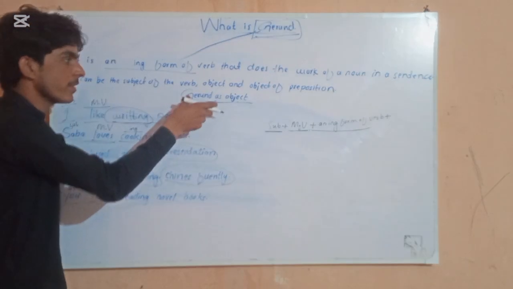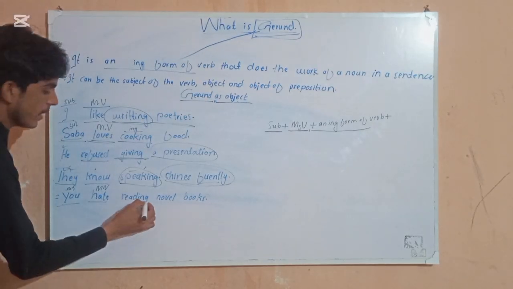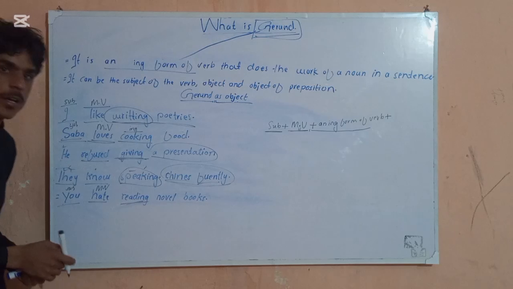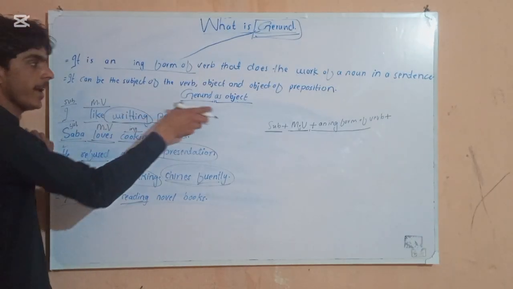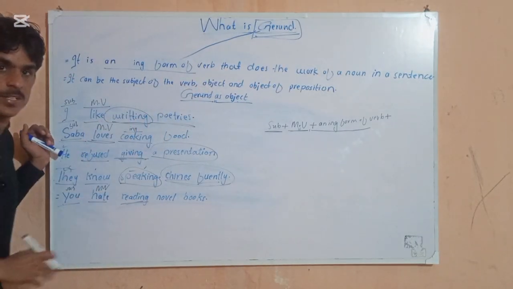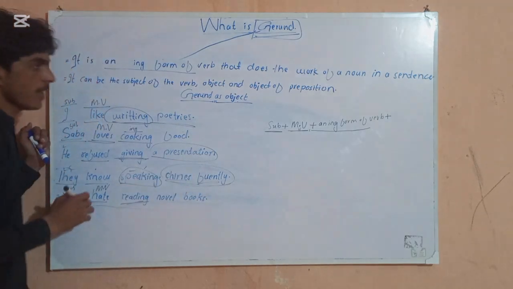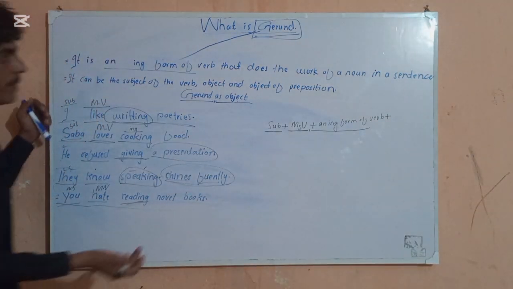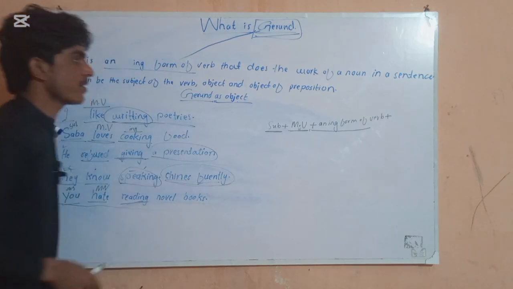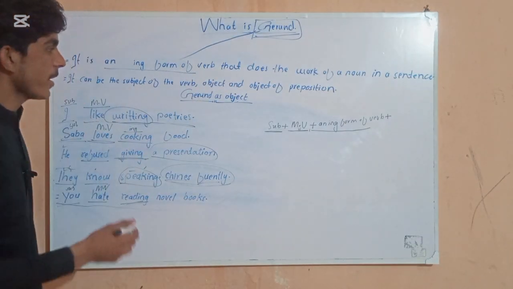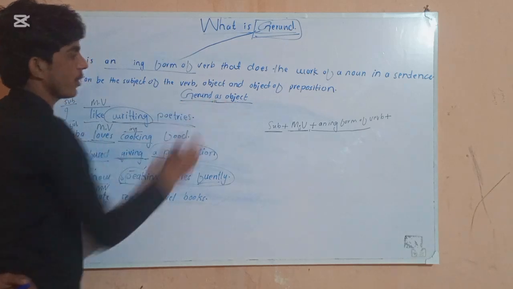First of all, we need to understand that a gerund as object is doing the work of a noun, an object, in this sentence. So we will now see how a gerund can be the object of a preposition. Let's learn gerund as object of preposition.